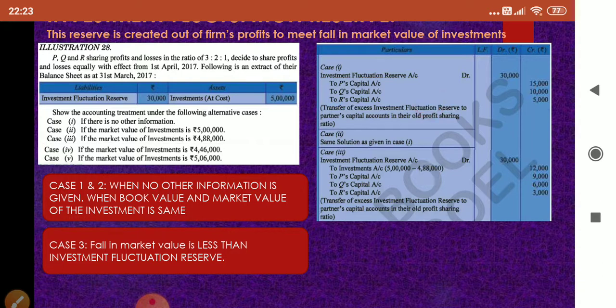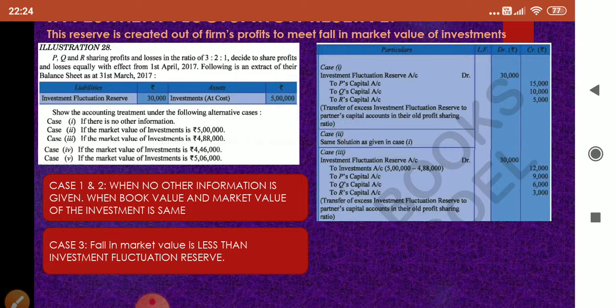Okay. So once from 30,000 you have transferred 12,000 and compensated the loss, the balance is 18,000, 9 plus 6, 15, 15 plus 3, 18. The balance 18,000 is shared among the old partners in old ratio, 3:2:1. This is how you have to do. Step 1, book value minus market value, find the difference. Step 2, reserve minus the decrease of the asset. Step 3, the final answer will be shared among the old partners in old ratio.